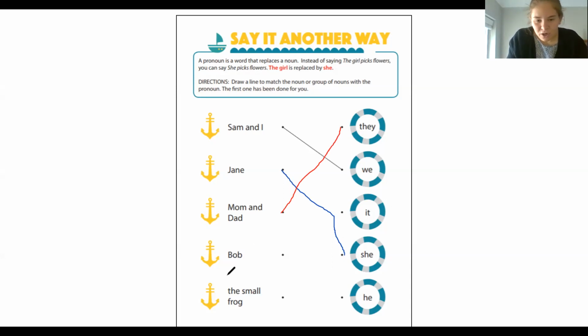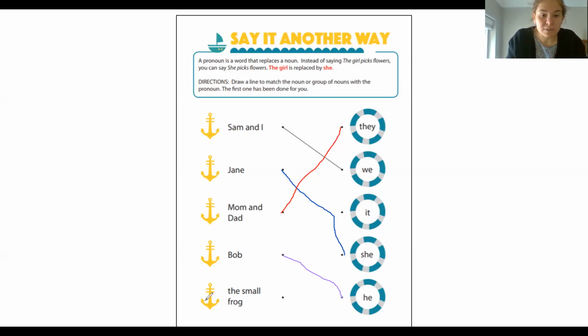Okay, here's the word or the name Bob. Bob, again, we can assume for now for this worksheet that Bob is a boy. So what pronoun would we use to replace Bob? Fabulous, he, right? Because it's one person and we are assuming that he's a boy and uses the pronouns he. That might not always be true, but that's one of the most common ones that we can use.